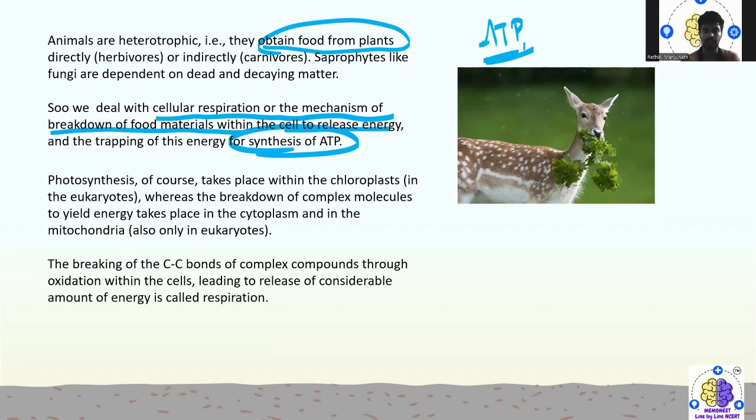In eukaryotes, the breakdown of complex molecules that yields energy takes place in the cytoplasm as well as in the mitochondria. The breaking of the carbon-carbon bond present in complex compounds, through oxidization within the cell, leads to the release of a certain amount of energy, which we call respiration.